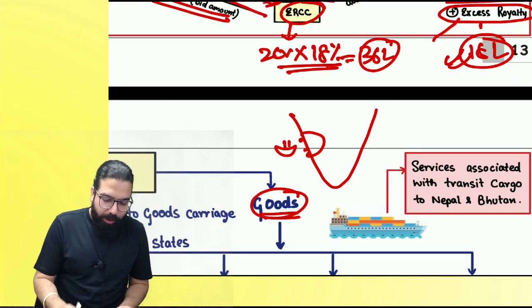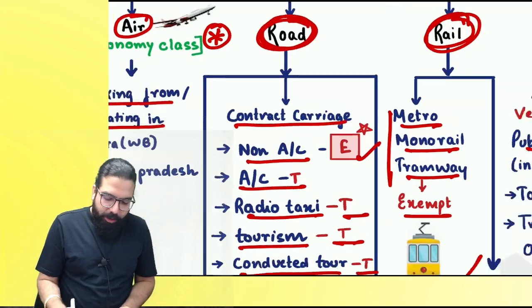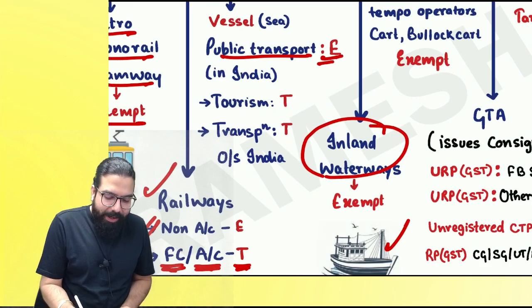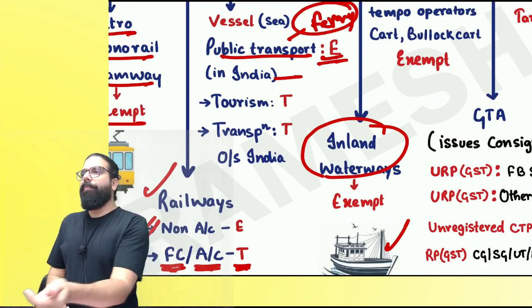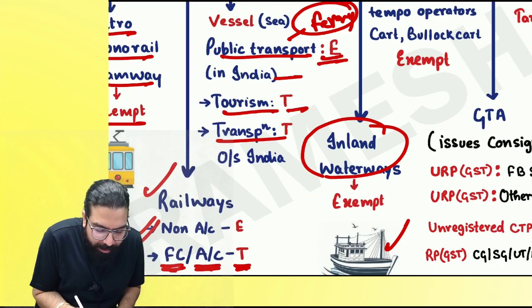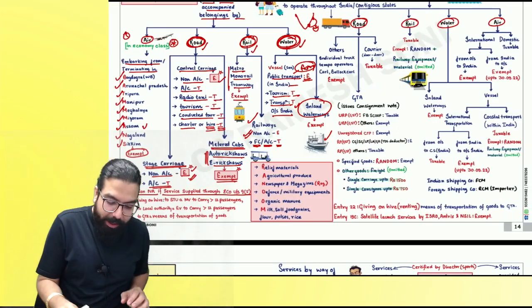Now, everyone over here, please come back. So what did I tell you over here? Number one amendment, I've already told you. Road we are done, rail we are done, water also, public transportation is exempt, whether it is done by ferry, which can be owned privately or by the government. Tourism, taxable. Transportation outside India, you went on a cruise outside India, taxable. Can I go ahead, everyone?